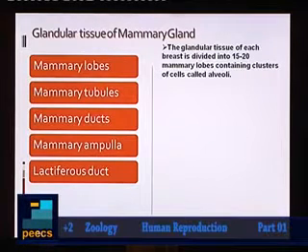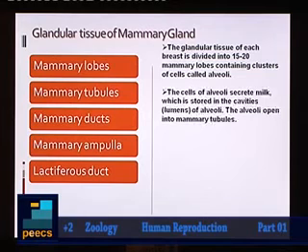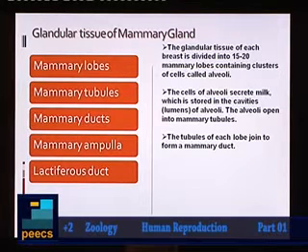The alveoli of mammary lobes are connected to mammary tubules. So milk produced from the mammary lobes will flow through mammary tubules first, and then mammary tubules of each mammary lobe will join to form a mammary duct.